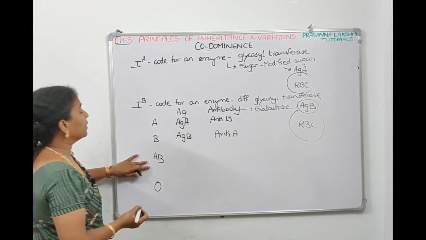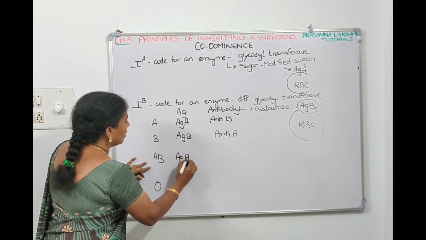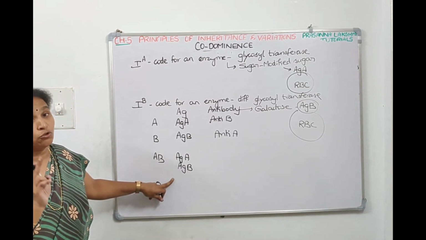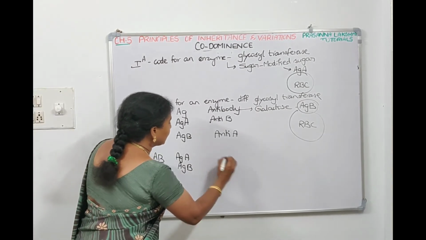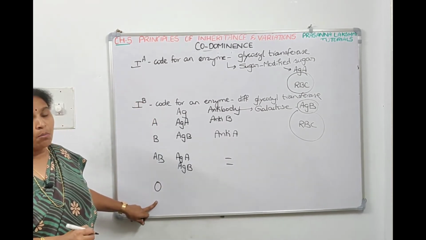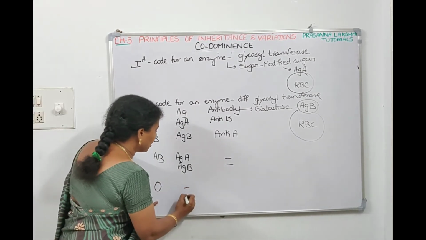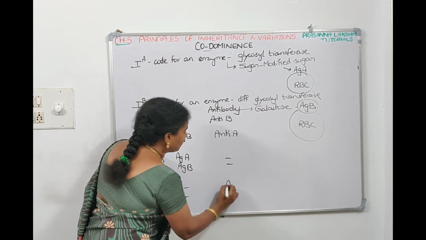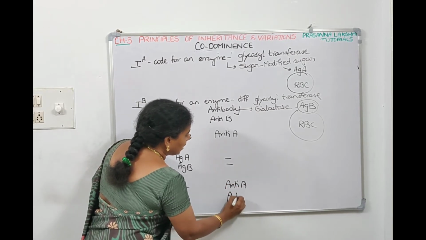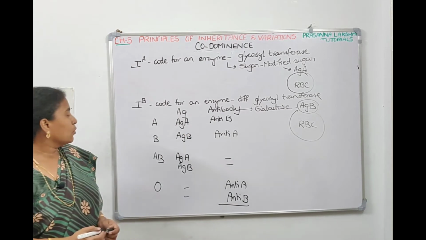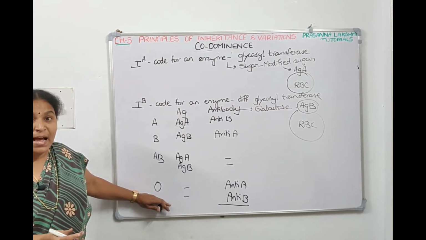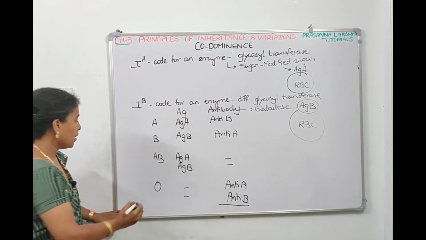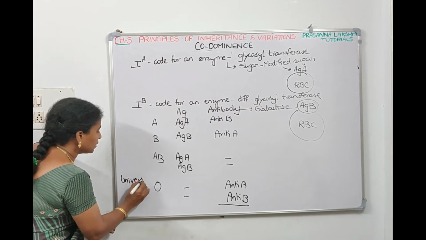In AB blood group persons, since both antigen A and antigen B are there, the complementary antibodies should not be there. So the AB blood group doesn't have antibodies. The O blood group doesn't have antigens. Since both antigens are not there on the surface of the RBC, both antibodies, anti-A and anti-B, will be there. Since the O blood group has no antigens on their RBC surface, it is called the universal donor.